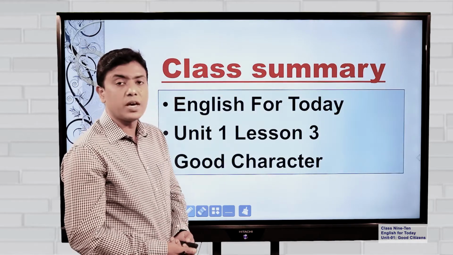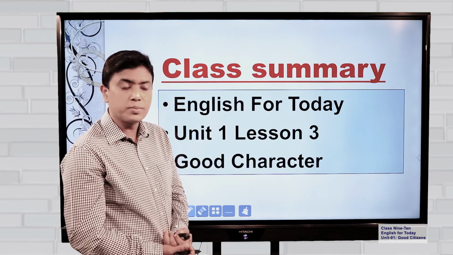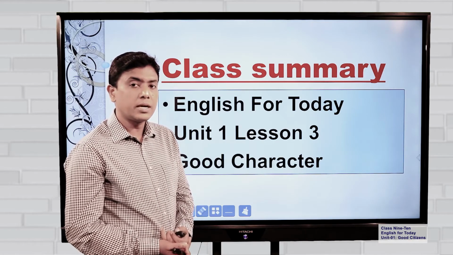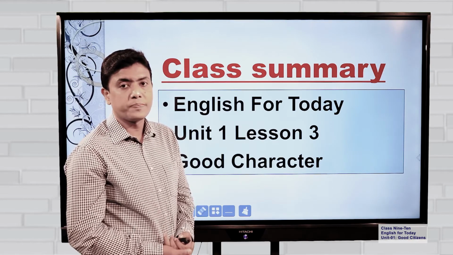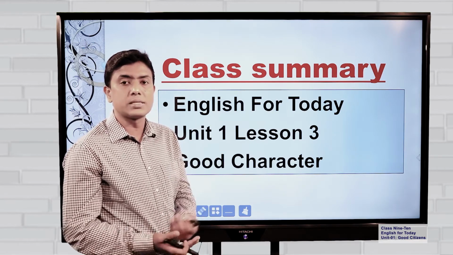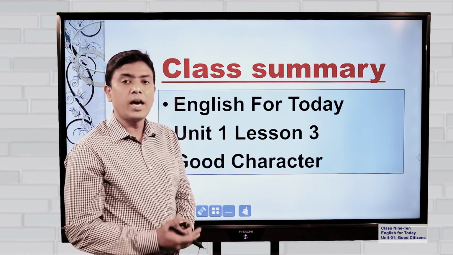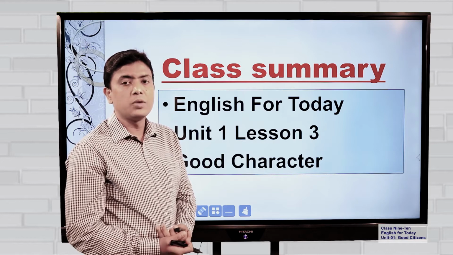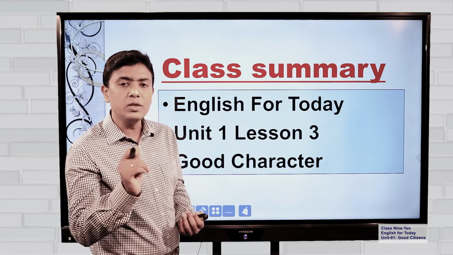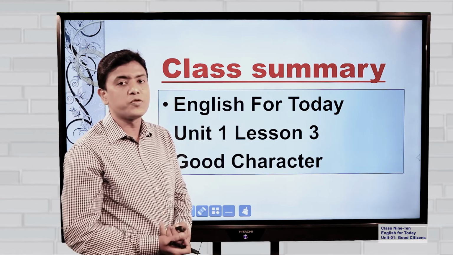Now let us have a recap of today's class. In today's class, we have completed Unit 1, Lesson 3 from our English for Today book, and we have learned about good character. We learned that tolerance is very important, and that in the society, if we want to live in peace and harmony, we have to be respectful to others. We have to be tolerant to others, and we have to allow other people to practice their belief, even though I may not like it. So this is the message of today's lesson.